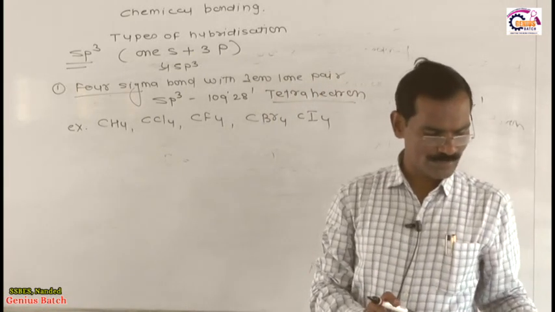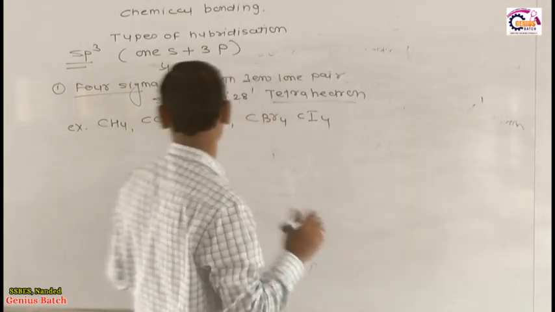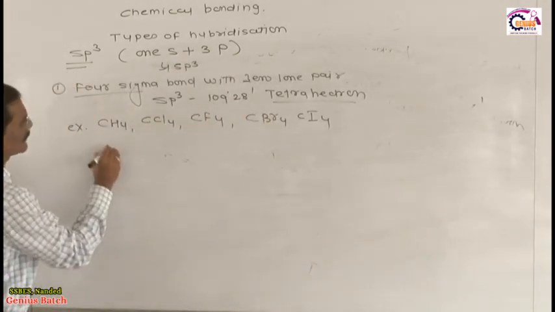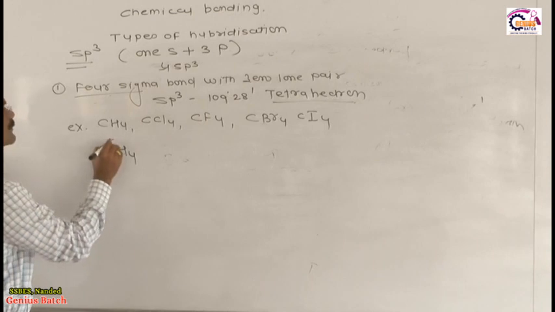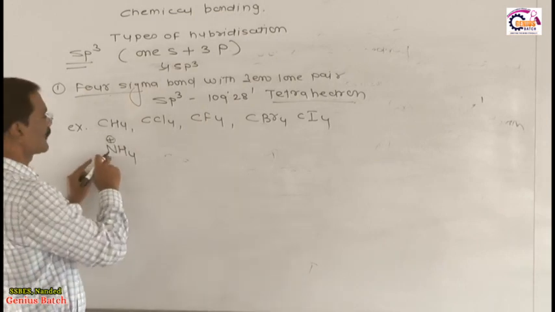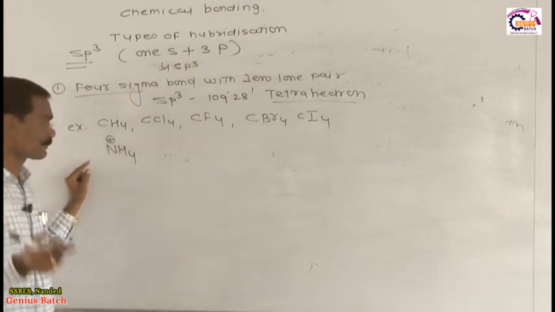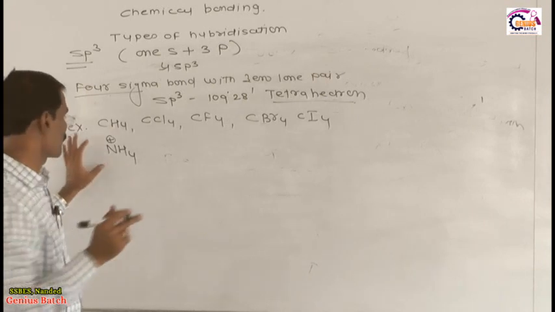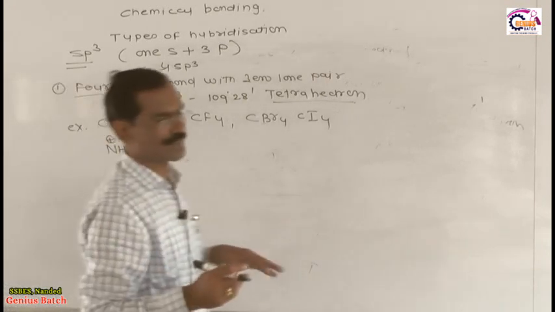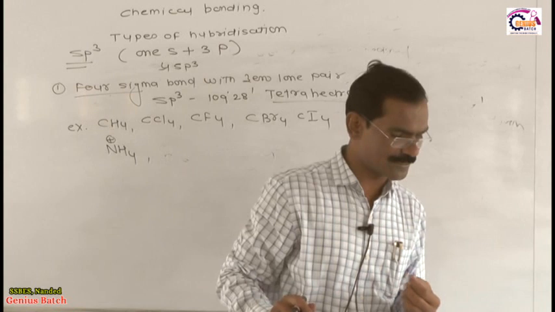Now I give you another example, which is NH4 plus. You know what happens in NH4 plus? The lone pair of nitrogen is taken by a proton, so it becomes NH4 plus, with all sigma bonded electrons. No need to say more about this.